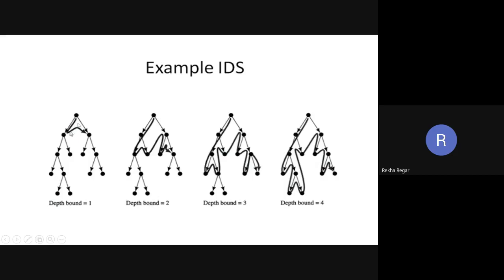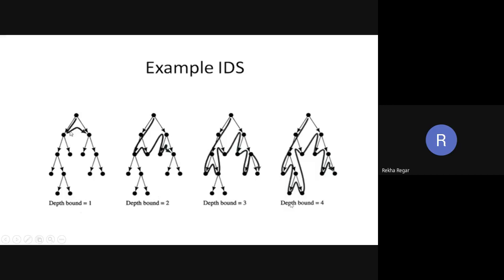You can see it first completed levels 0 and 1. In depth bound 2, it completed levels 0, 1 and 2. In depth bound 3, it completed levels 0, 1, 2 and 3. And in depth bound 4, it completed 0, 1, 2, 3 and 4.